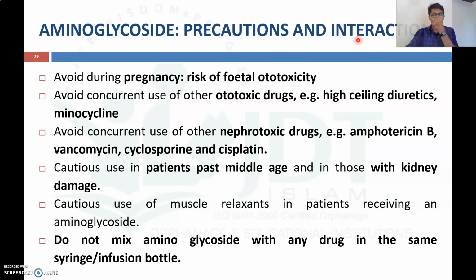Now coming to the precautions which need to be taken when giving the aminoglycosides with other drugs. Aminoglycosides should be avoided during pregnancy due to the risk of fetal ototoxicity. Concurrent use with other ototoxic drugs like high ceiling diuretics and minocyclines should be avoided. Concurrent use of nephrotoxic drugs like amphotericin B, vancomycin, cyclosporin and cisplatin should also be avoided.